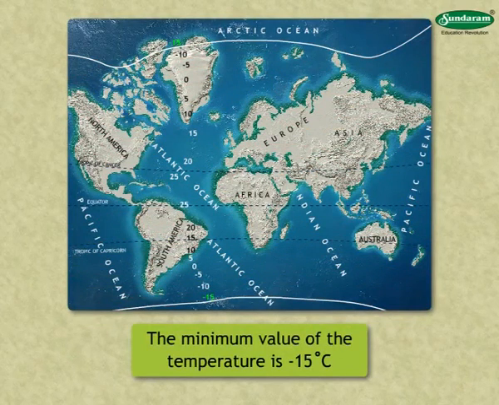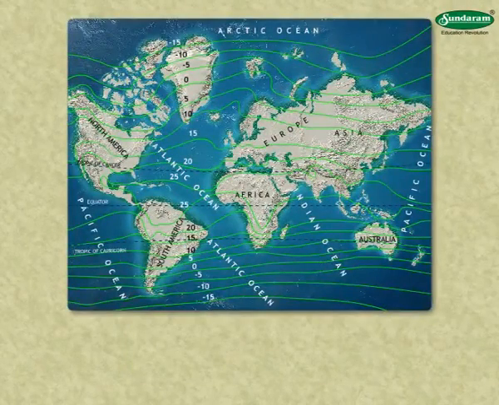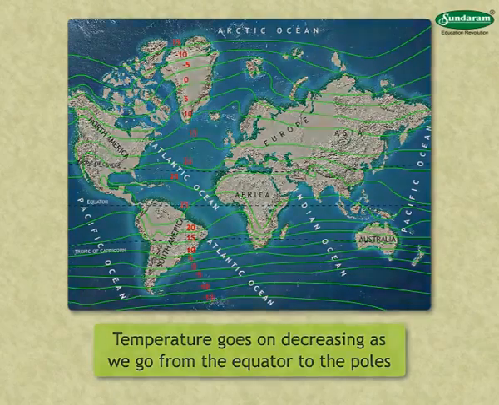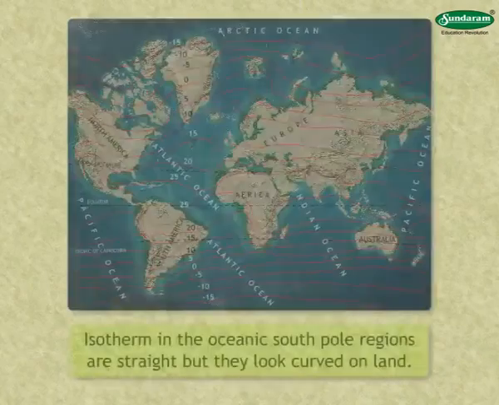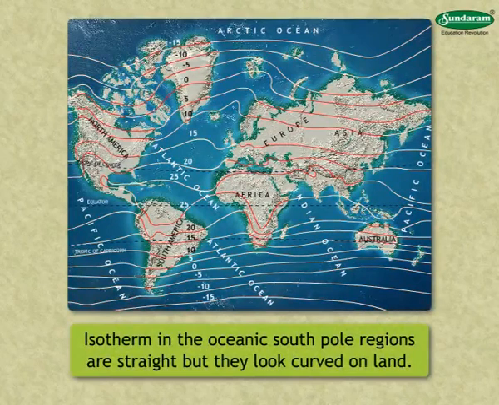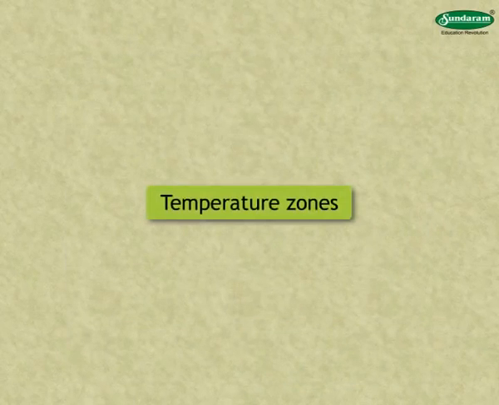and south poles. 4. From the isotherms, it can be seen that the temperature goes on decreasing as we go from the equator to the poles. 5. Isotherms in the oceanic south pole regions are straight, but they look curved on the land. See if this has any connection with altitude. Now we shall study about temperature zones.